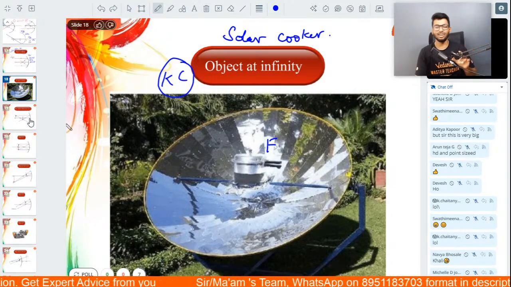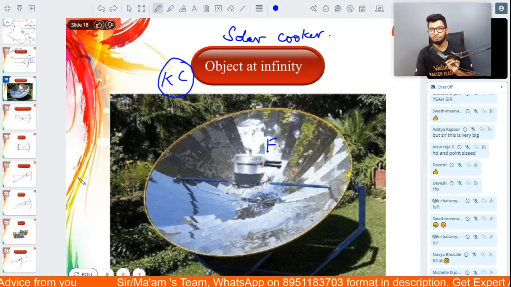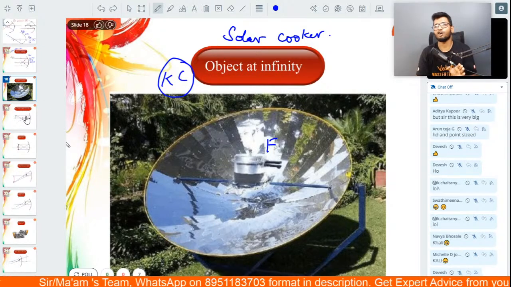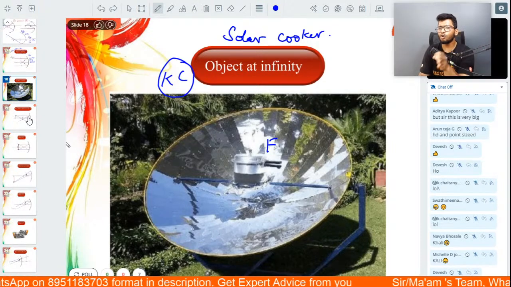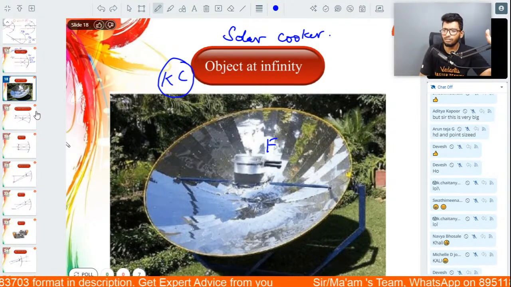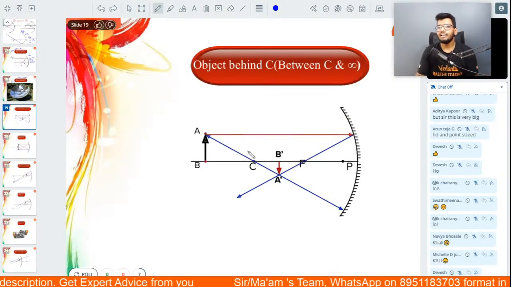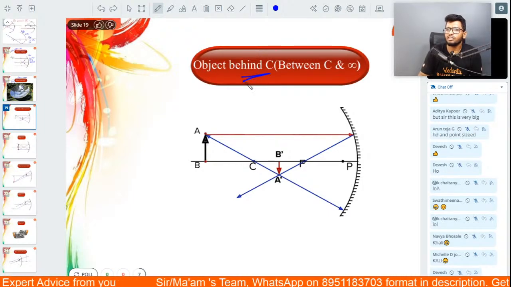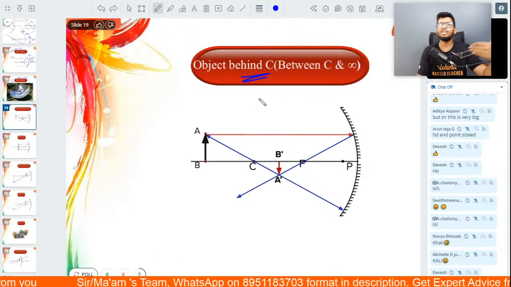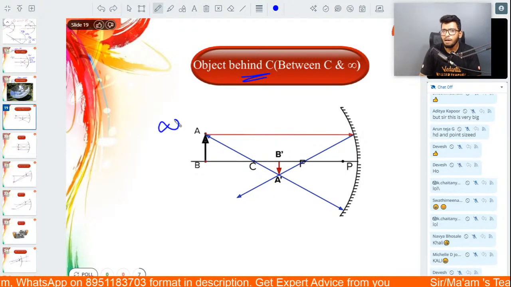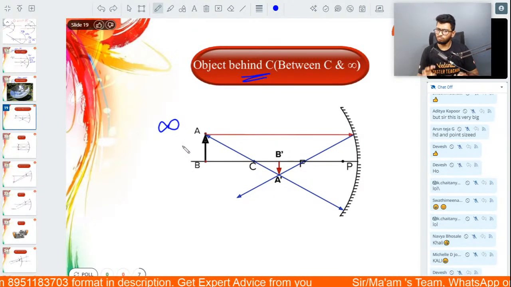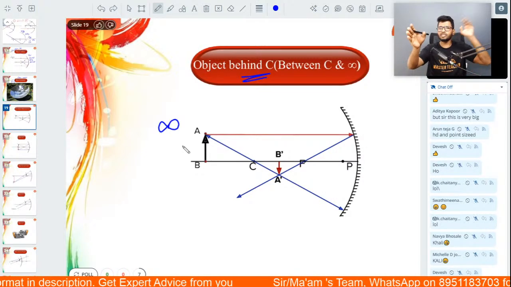Alright. Second one, guys. Let's say we bring the object a little closer now. In every single ray diagram, we're going to bring the object closer and closer. Now the object was at infinity; now we'll bring it a little closer. This position is just beyond C, beyond the center of curvature, or you can say that the object is placed between the center of curvature and infinity.